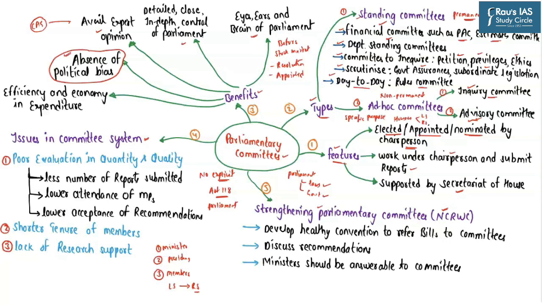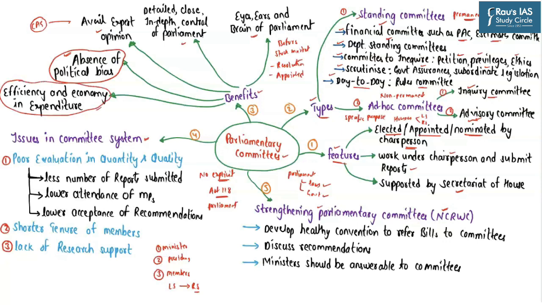All the members of these committees function in unison in order to enhance the government's accountability towards the Parliament. And lastly, some of the committees such as the Estimates Committee and Committee on PSUs help us ensure efficiency and economy in expenditure.